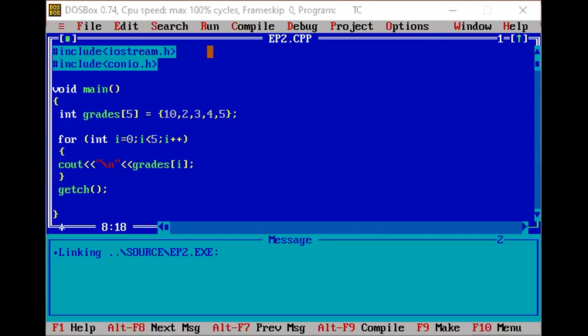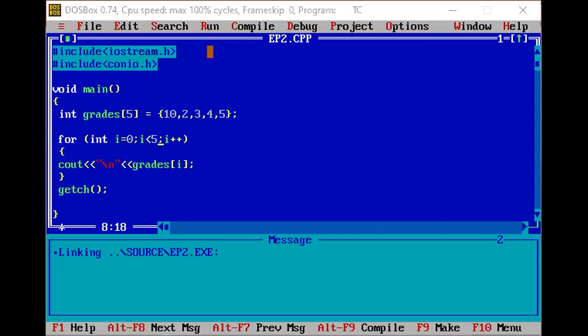Okay, so this is another example. In this example, we are going to take inputs from a user and store them in an array. In the first program we took inputs directly in the program. Now we are going to take inputs for the array using the keyboard. In this program, as you can see, we start with the main function. In main function, we are declaring an array named number, and the type of the array is integer, that is int. The size of the array is 5, so it will consist of 5 numbers.